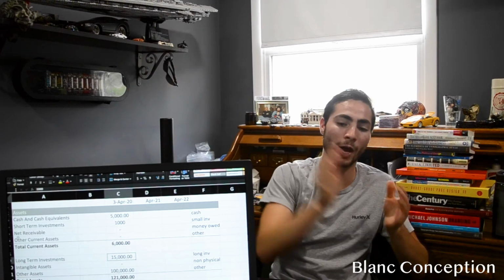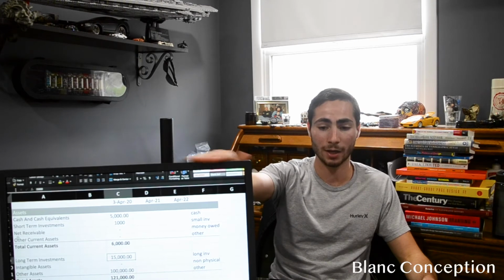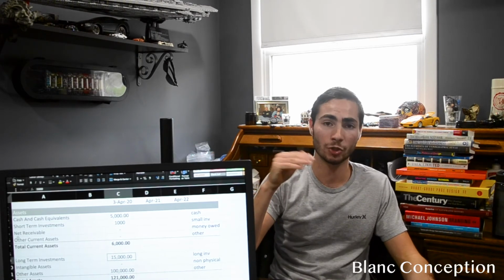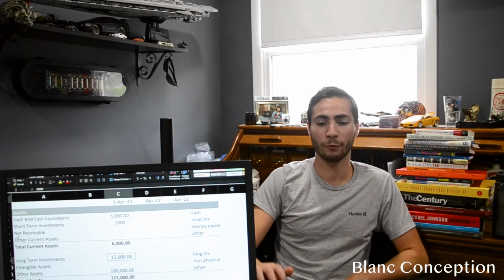So this would be a Roth IRA, 401k, or my investment account, Robinhood. Those are going to be super long-term investments. So anything long-term, about 15 grand in that.